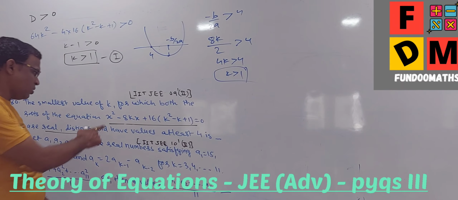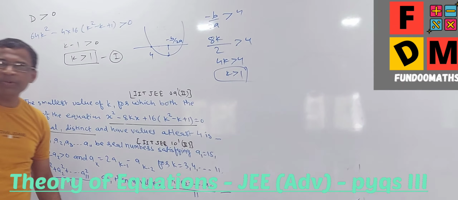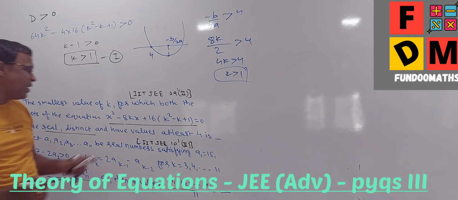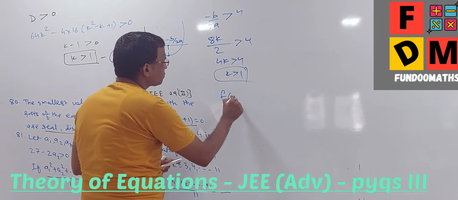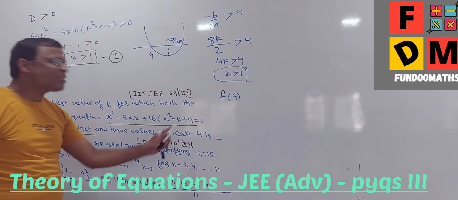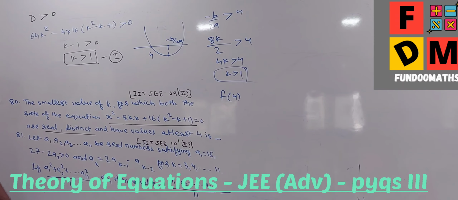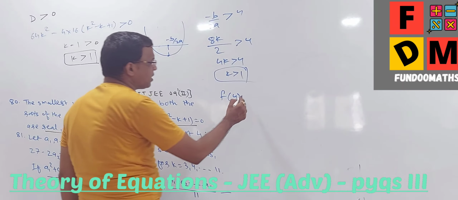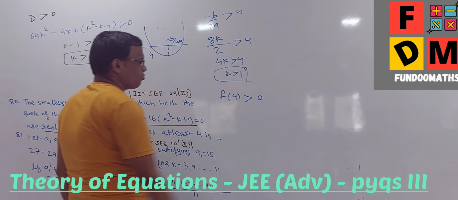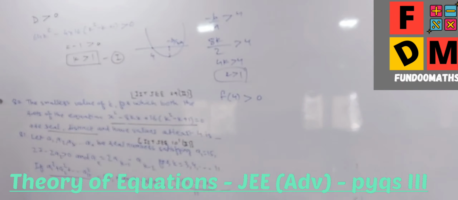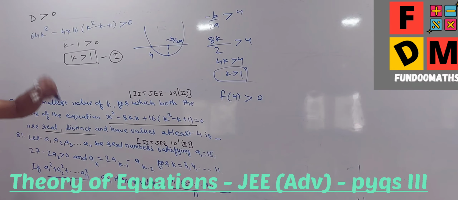So if this is a function, can I say that f of 4, at least 4, fine, so f of 4 is greater than 0? F of 4 should be greater than 0, because at least 4 and above that.